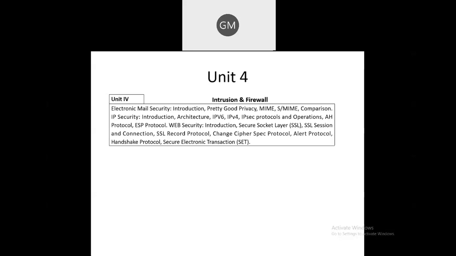Okay, got it. And next, after that IP security, you have the next point in this fourth unit, that is web security. In web security, first an introduction, and what is Secure Socket Layer, which is present at any application. So that information you have in this unit.